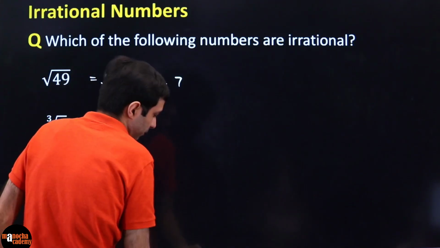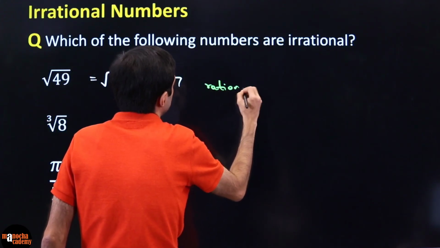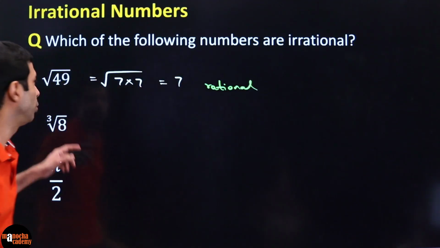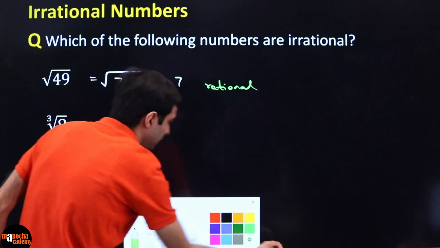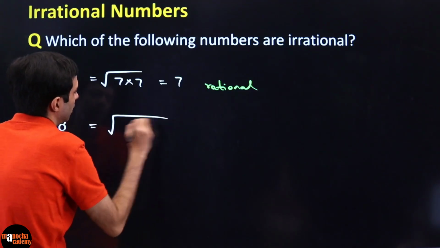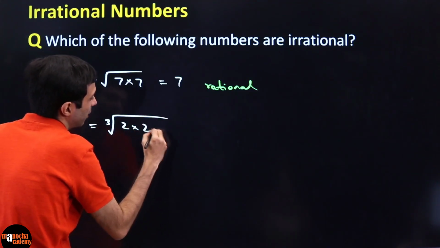So this is rational. What about cube root of 8? Again, don't see the cube root and get excited. You should simplify it. It's the cube root of 2 times 2 times 2.